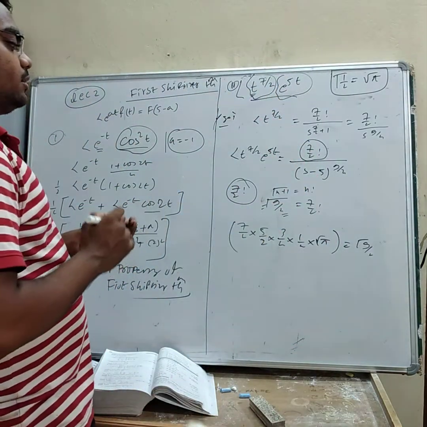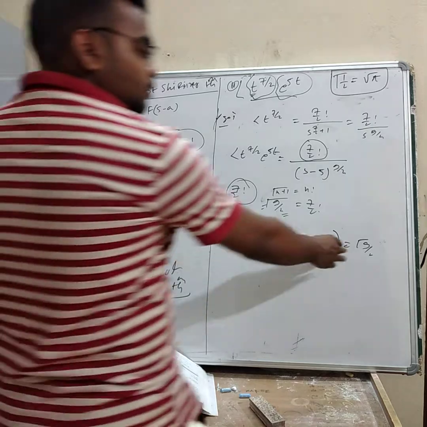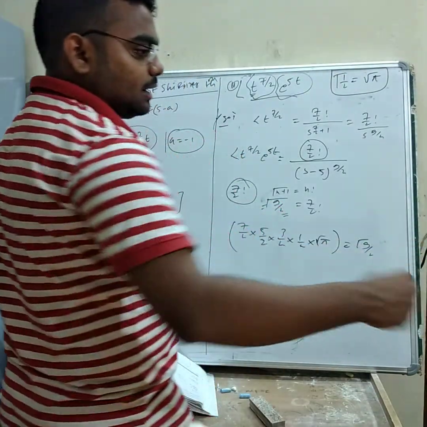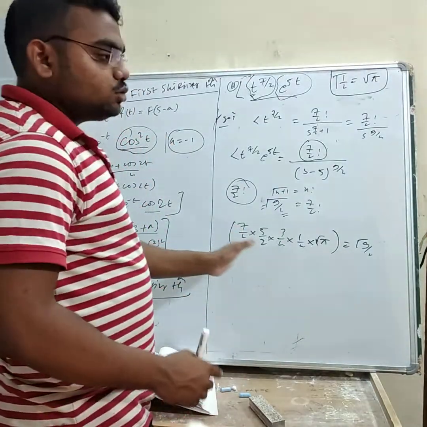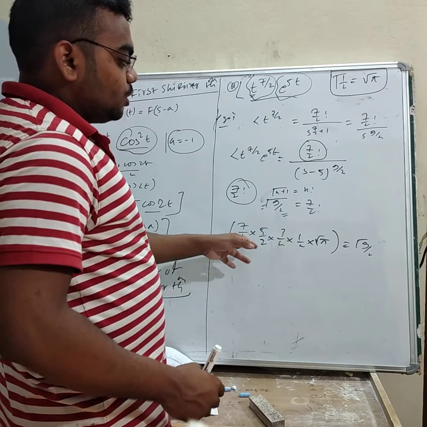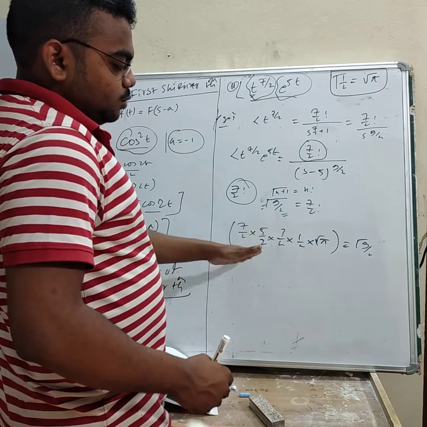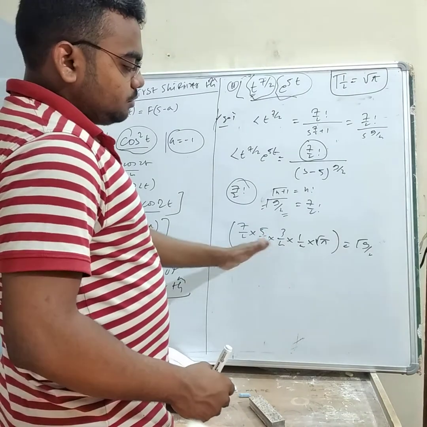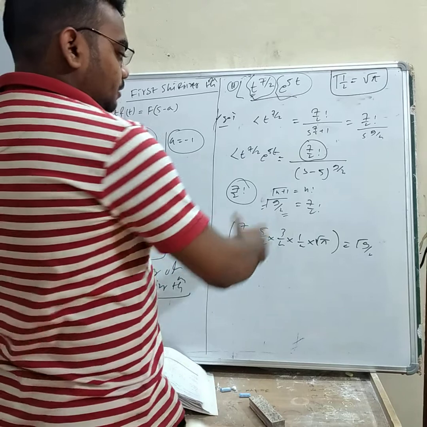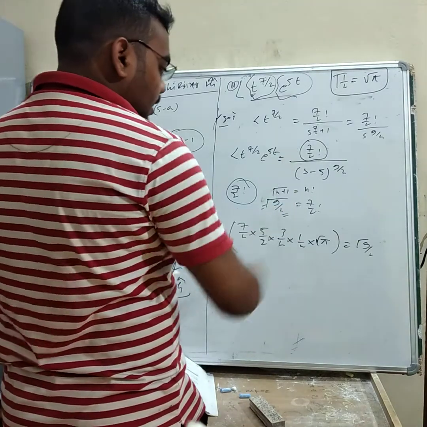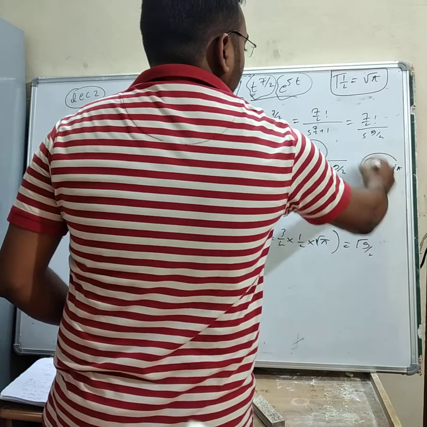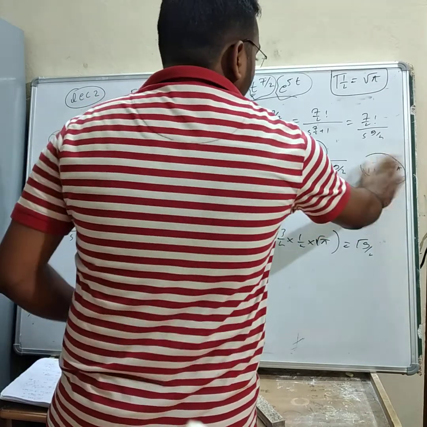And there is a very easy way to know how the gamma function works. First of all, take 9 by 2 minus 1. What is 9 by 2 minus 1? It is 7 by 2. If you take minus 1 from 7 by 2, it will be 5 by 2. Take minus 1 from this term, it will be 3 by 2. Take minus 1 from here, it will be half. And after taking the half, we get the factorial value of half. So the factorial value of half is root pi.